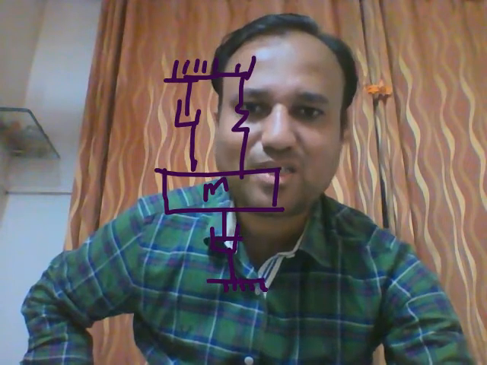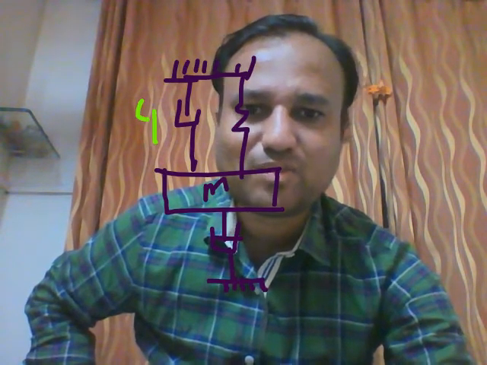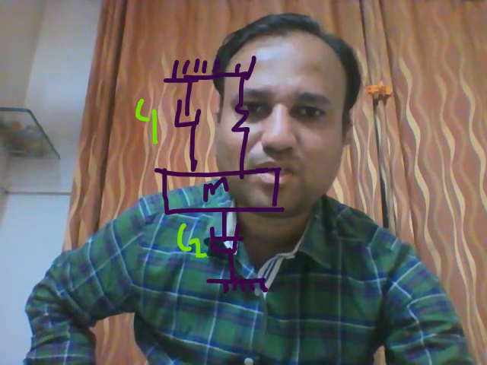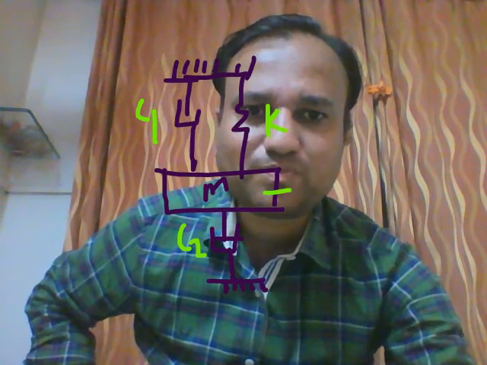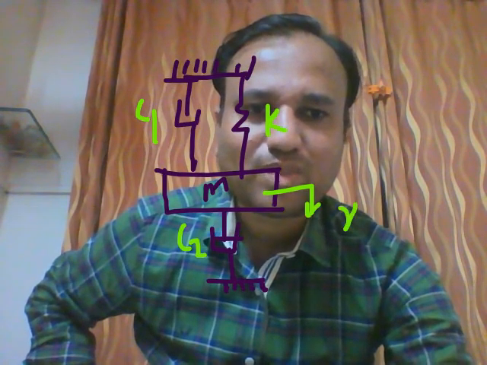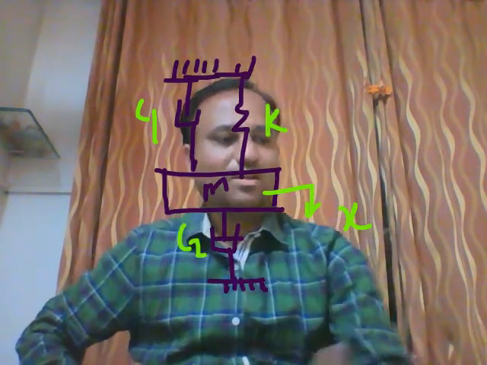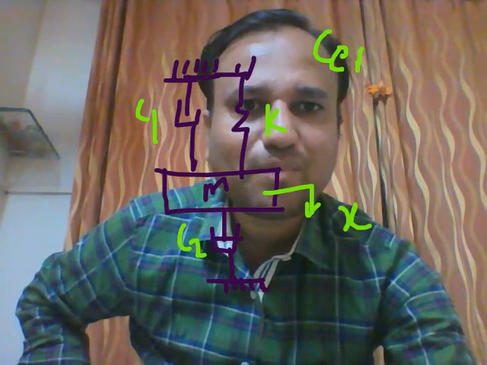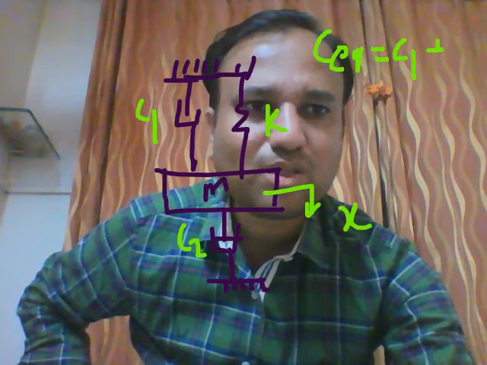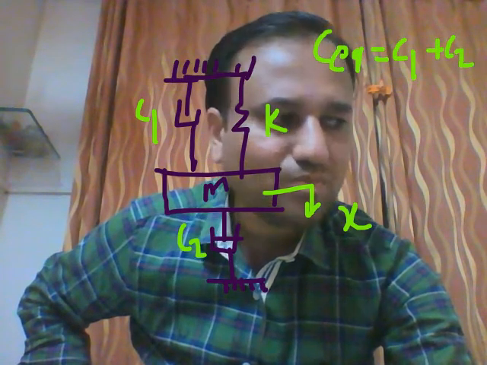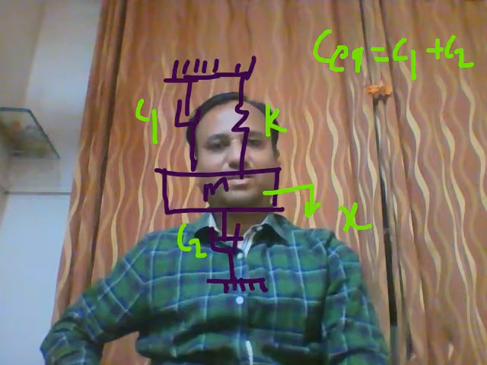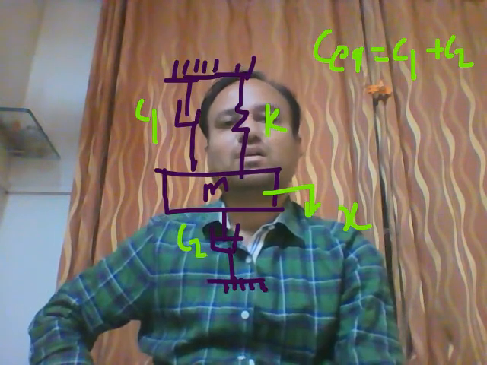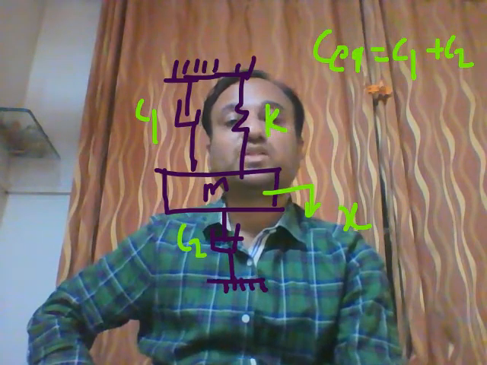So the correct representation will be like this: C1, C2, the corresponding damping coefficients. Then, student, the equivalent damping coefficient will be C1 plus C2. Find out why the equivalent damping coefficient is added.